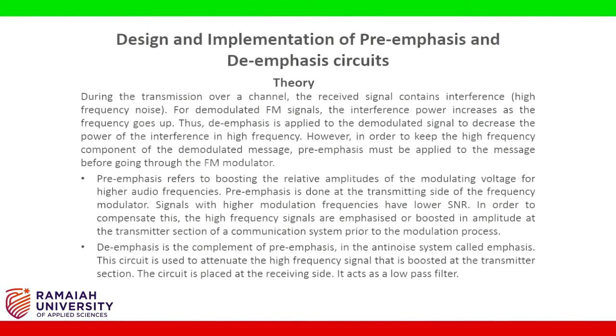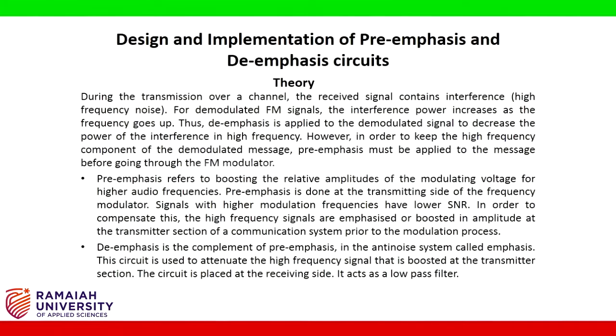During the transmission over a channel, the received signal contains interference, high frequency noise. For demodulated FM signals, the interference power increases as the frequency goes up. Thus, de-emphasis is applied to the demodulated signal to decrease the power of the interference in high frequency. However, in order to keep the high frequency component of the demodulated message, pre-emphasis must be applied to the message before going through the FM modulator.